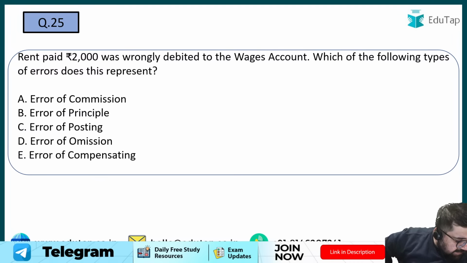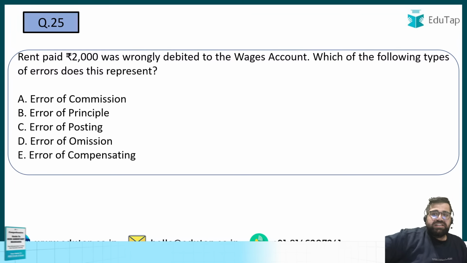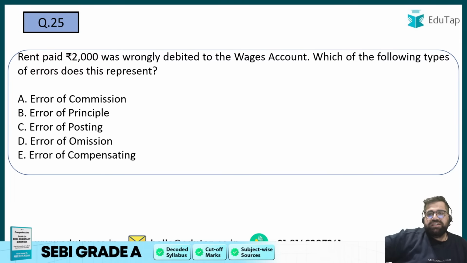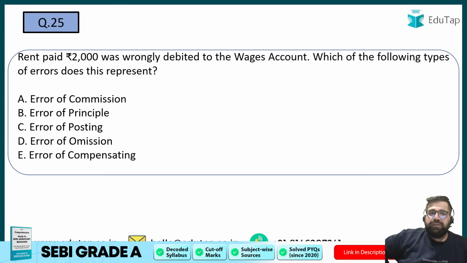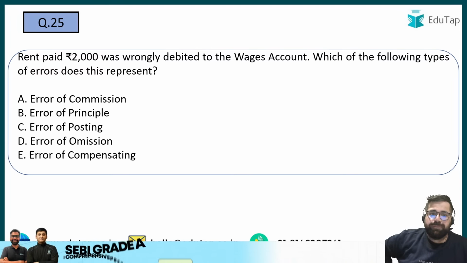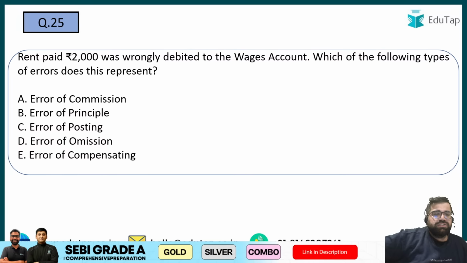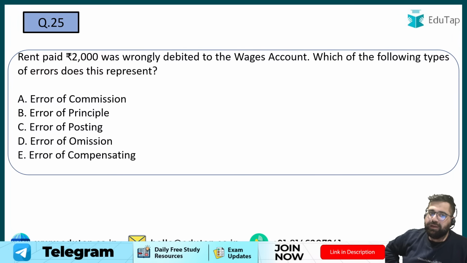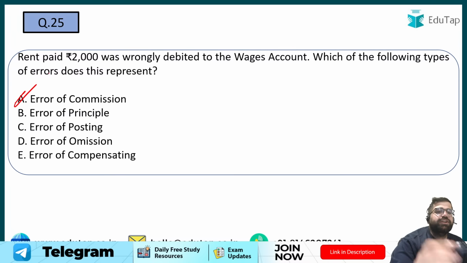Question number 25. Rent paid of 2,000 was wrongly debited to wages account. Which of the following types of error does this represent? Commission, principle, posting, omission, or compensating? Now, error of posting is generally considered as error of commission, right? Therefore the correct answer will be option number A.